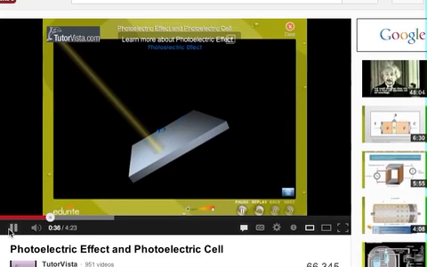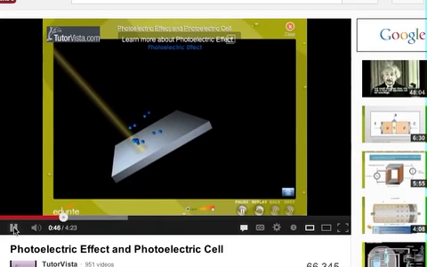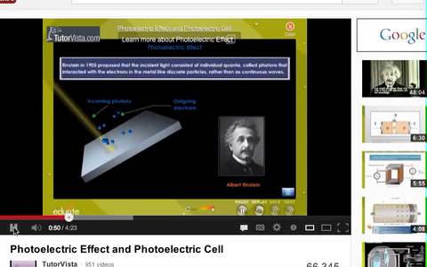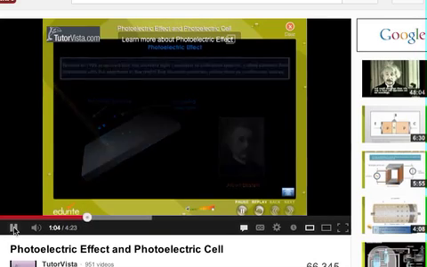Energy contained within the incident light is absorbed by electrons within the metal, giving the electrons sufficient energy to be knocked out of or emitted from the surface of the metal. Einstein in 1905 proposed that the incident light consisted of individual quanta, called photons, that interacted with the electrons in the metal like discrete particles rather than as continuous waves.